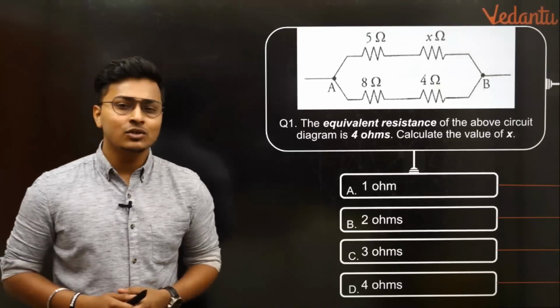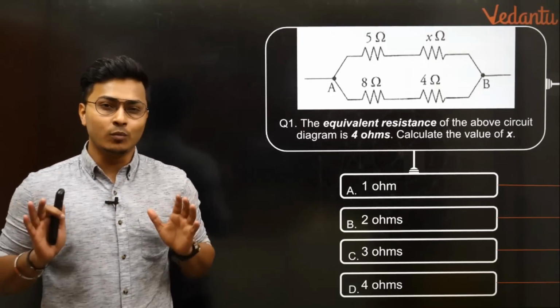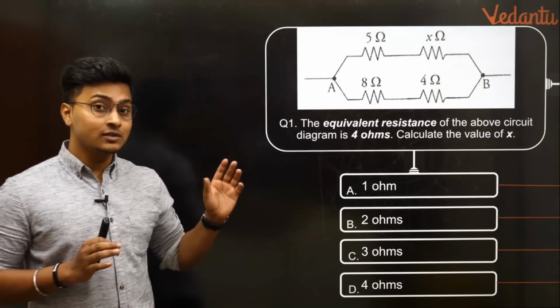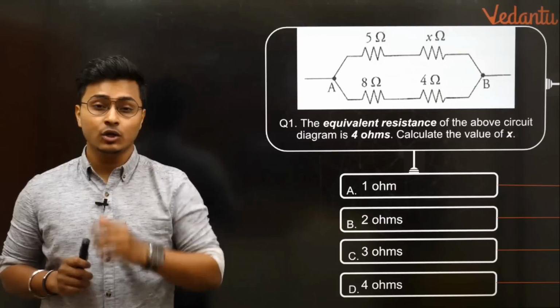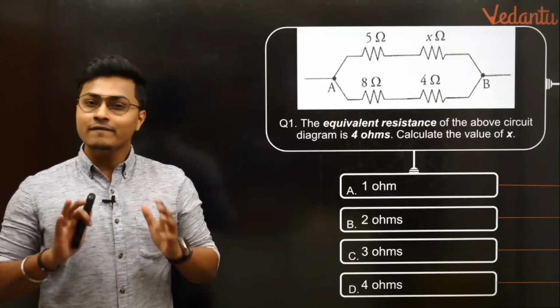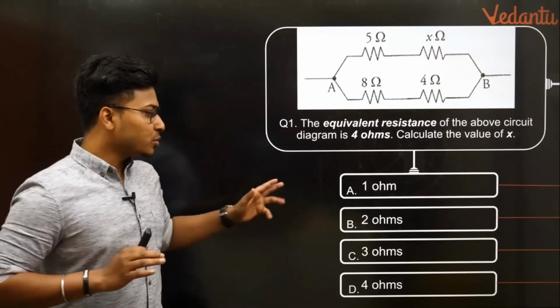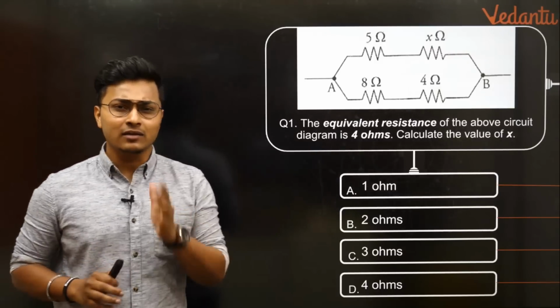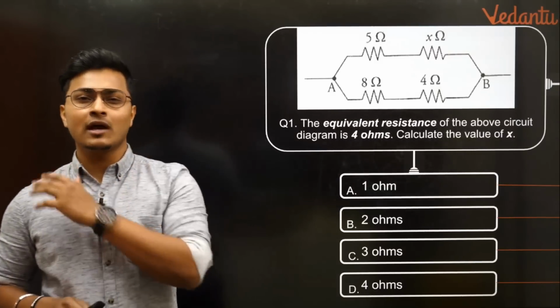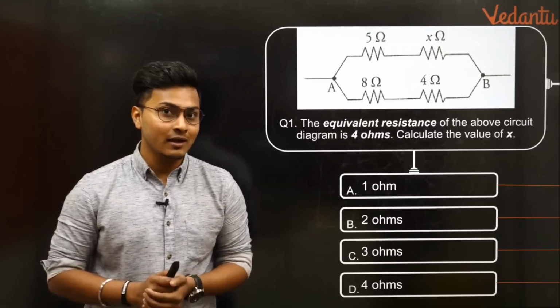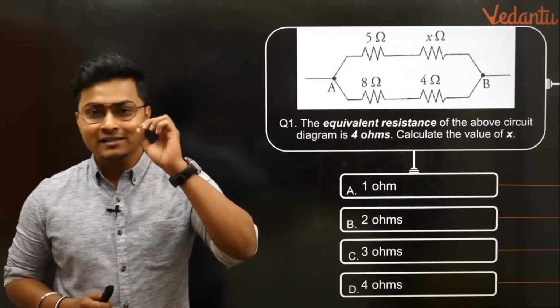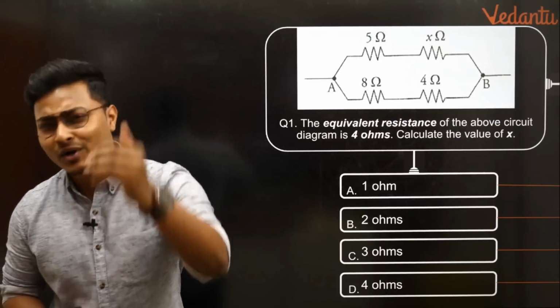The equivalent resistance of the above circuit diagram is 4 ohms. Total resistance of this particular circuit is 4 ohms given to you. Calculate the value of X. That's all. ऑप्शन A, ऑप्शन B, ऑप्शन C और ऑप्शन D. क्या लगता है? 1 ohm, 2 ohm, 3 ohm और 4 ohm. क्या लगता है आप लोगों को? क्या इसका आंसर सही हो सकता है? क्या हो सकता है? I am going to give you guys exactly 30 more seconds.